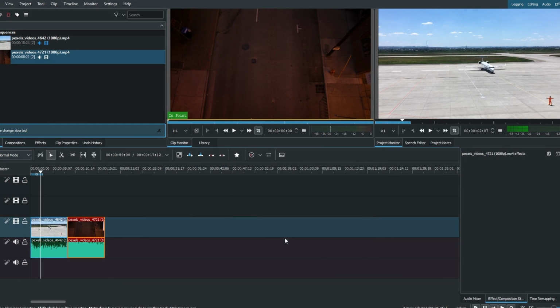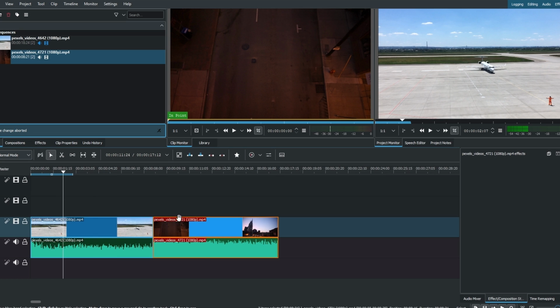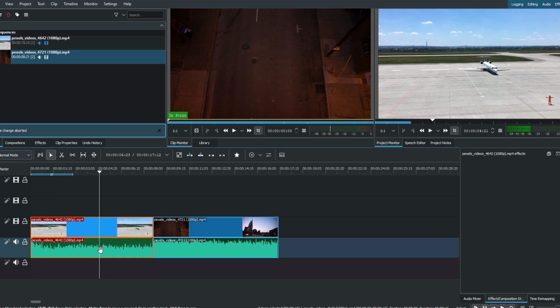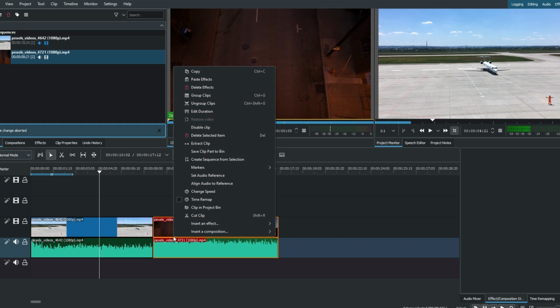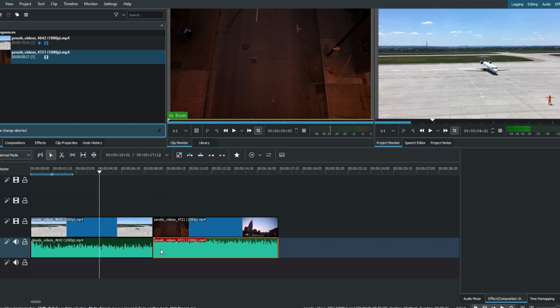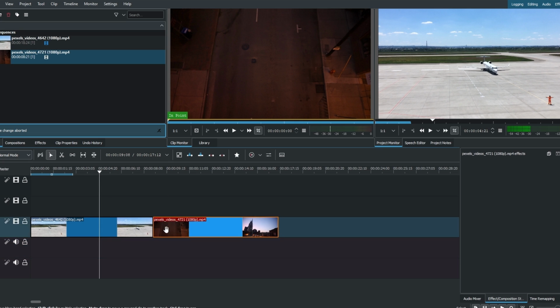Drag and drop the video clips onto the timeline. Arrange them next to each other for merging. If you have an audio file and don't want it, right-click on it, select Ungroup clips, and then delete the audio portion. Ensure there are no gaps between the clips. They should be seamlessly connected.